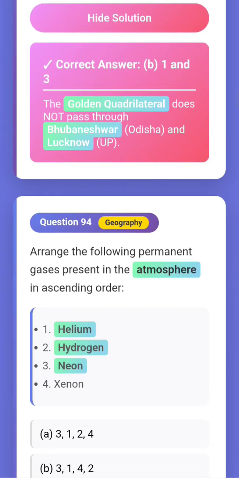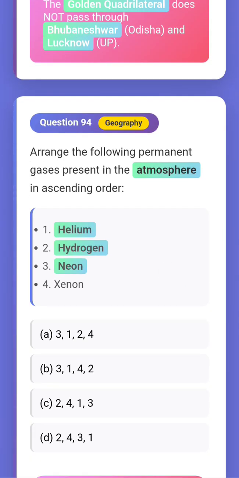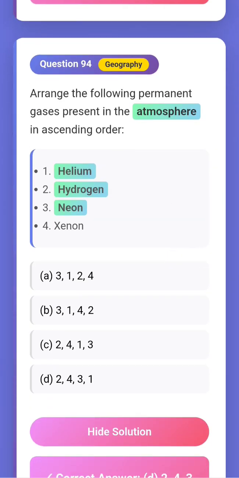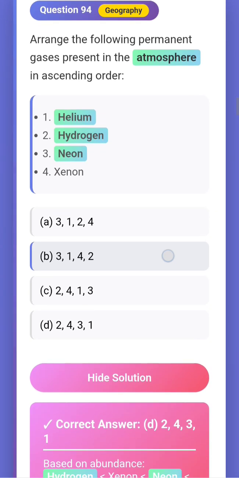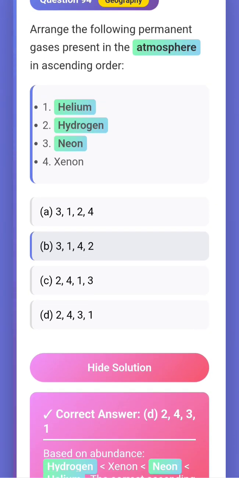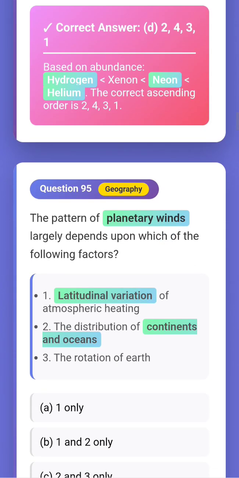Arrange the following permanent gases present in the atmosphere in ascending order, low to high: helium, hydrogen, neon, and xenon. What will be the answer? I think the lowest is hydrogen, of course. Yes, answer D: 2, 4, 3, 1. That is hydrogen, then xenon, then neon, then helium. You have to remember this gases hierarchy. Let us check the next question.